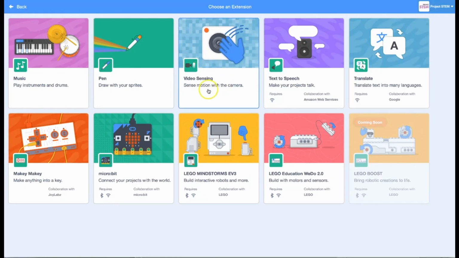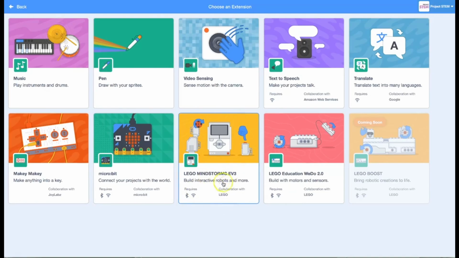You can access the webcam and use that for motion sensing and things like that. There's a nice collaboration with Amazon Web Services that does require Wi-Fi. You see that a couple of these do require Wi-Fi. Some of them even require Bluetooth. But you can add some text-to-speech features, which is really cool. Translating with Google Translate. If you have access to some of this hardware that I was talking about, for example, Makey Makeys, micro:bits, which are little programmable boards, Scratch can actually help you program one of those, and you just need to add this library to your program.